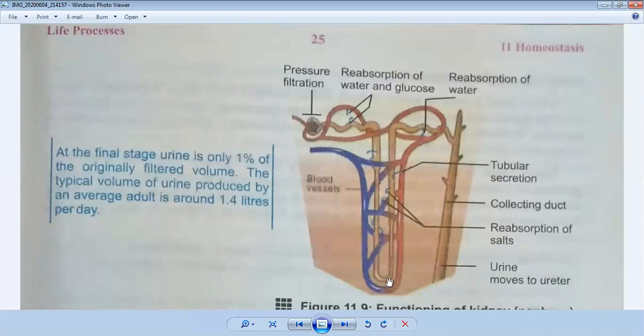You can see this is the loop of Henle, and this is the ascending limb. Here all the salts are reabsorbed. Reabsorption of salts happens here. You can also see this blue part, which is the renal vein that comes out of the kidney. So after the proximal convoluted tubule, the blood comes into the loop of Henle.